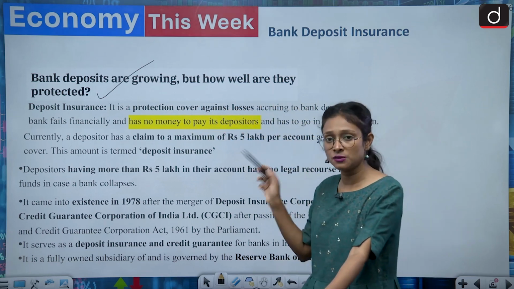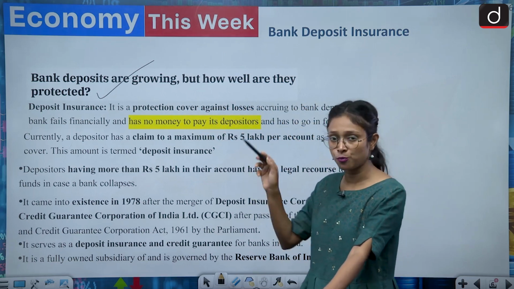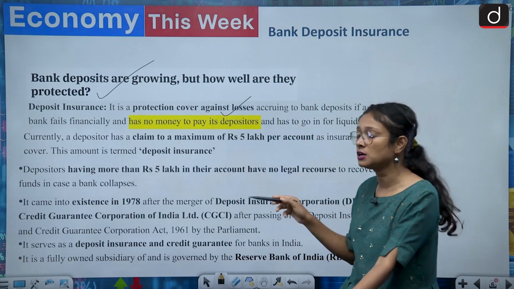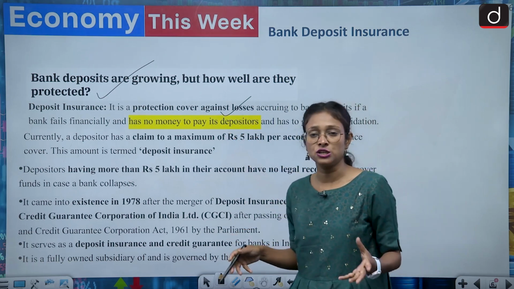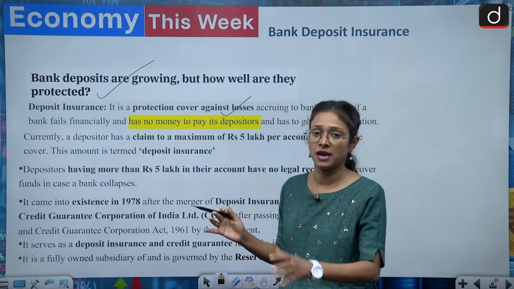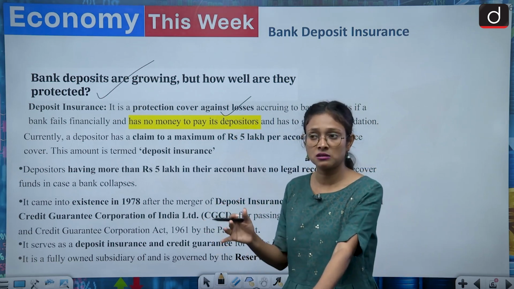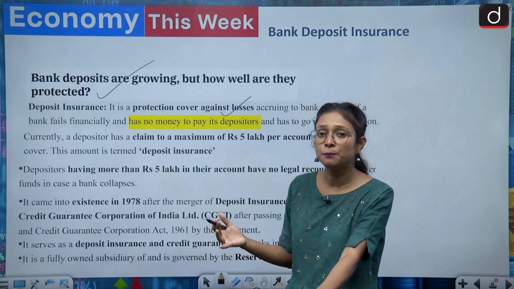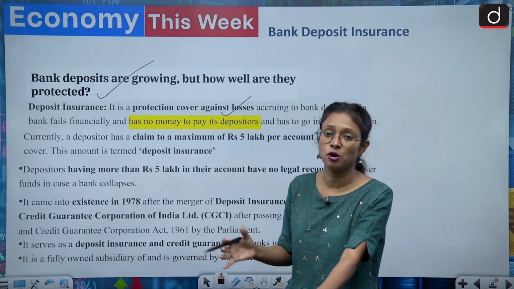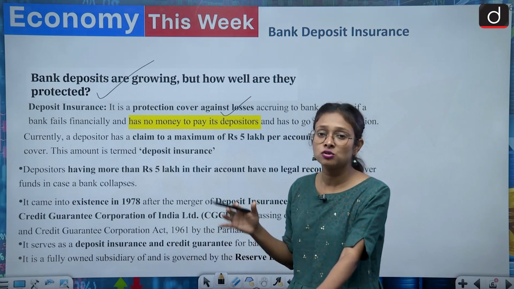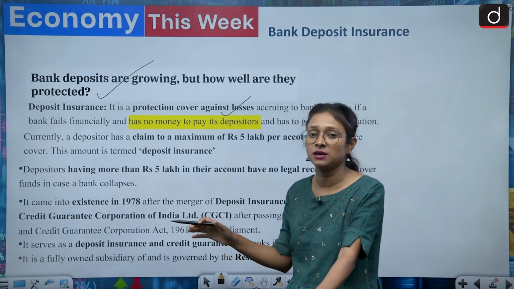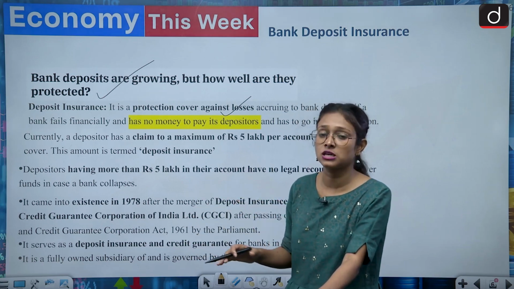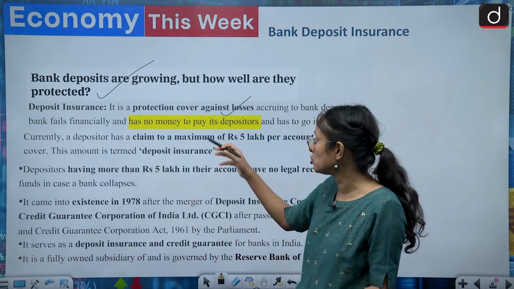So first of all, we will discuss what is deposit insurance. It is a protection cover against losses occurring to a bank. So there is a situation that you have deposited some money into the bank, and there have been many situations in which the banks fail to recover that amount and return it. So in that situation, there is a guarantee scheme and an insurance scheme, and you can avail your money through that insurance scheme. So that is known as deposit insurance.